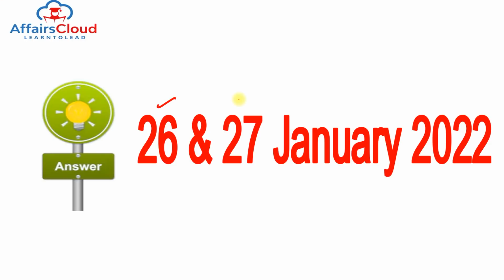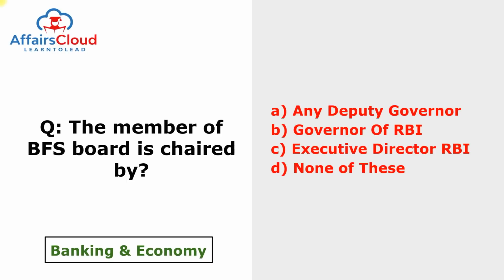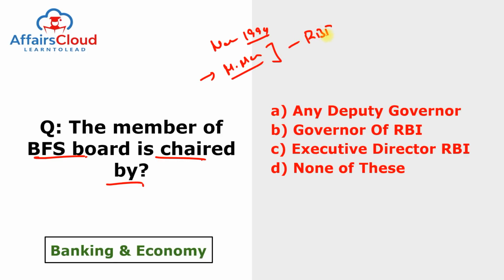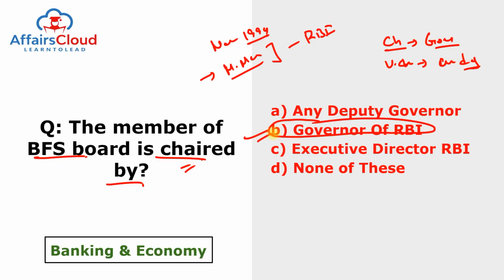Moving to question of the day. What was the question of 26th and 27th of Jan 2022? The member of BFS board is chaired by. So we already covered so many things about BFS, or you can say Board for Financial Supervision. This was created in November 1994 to manage or to control the money market. And it is an autonomous body under the Reserve Bank of India, and it has one chairman, and chairman will be the governor of RBI, and one is the vice chairman, and it can be any deputy governor of the RBI. So we are talking about chairman. Chairman will be governor of RBI. So answer of this question is B.